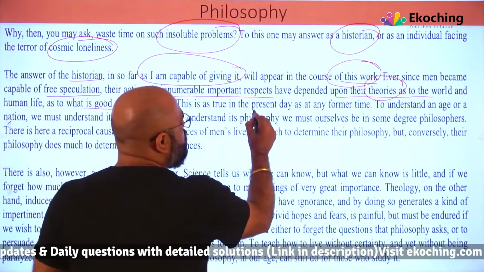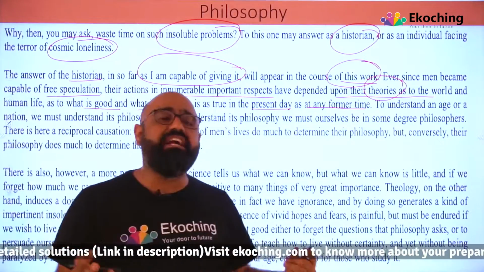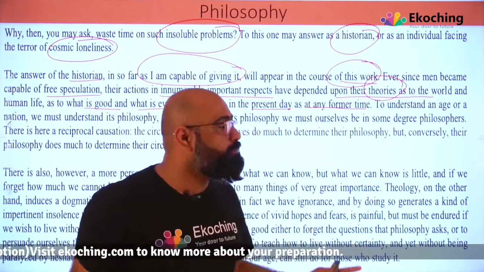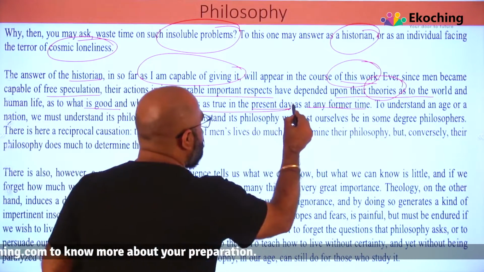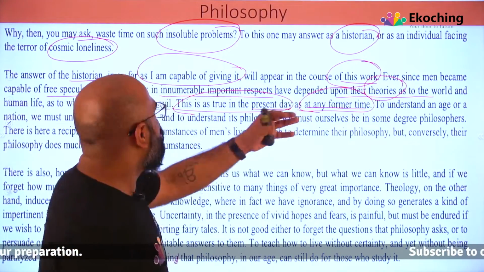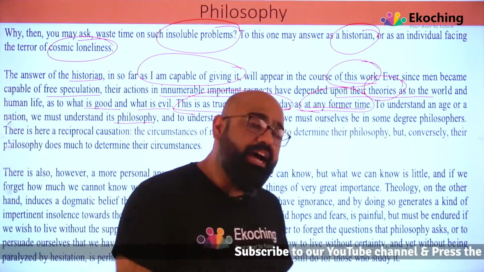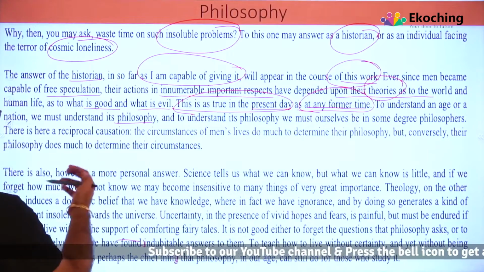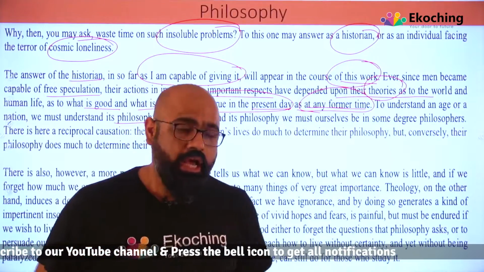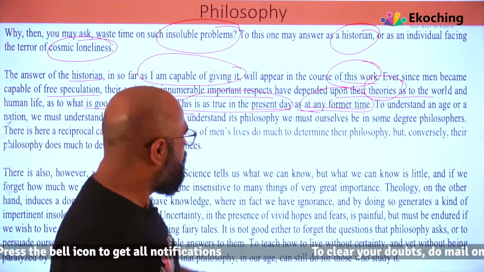This is as true in the present day as at any former time. Since the time we started speculating, there are many explanations, and this is true in the present day, and it was true in the former time also. To understand an age or a nation, we must understand its philosophy. So what is he saying? If we want to understand an age or a nation, some ideology, or some person, we have to understand their philosophy.